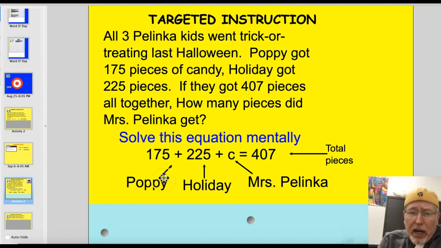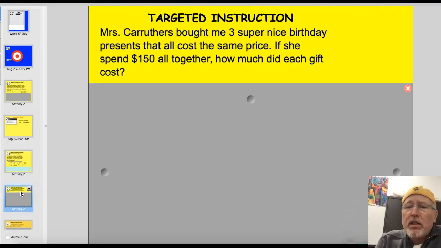If Poppy got 175 pieces and Holiday got 225, that's 400 altogether. So 400 plus, well, 7. Mrs. Palanca must have found on the ground 7 half-eaten pieces of candy, and she's claiming them. She never quite grew up right. All right, let's take a look at another question, then I'll turn you loose.